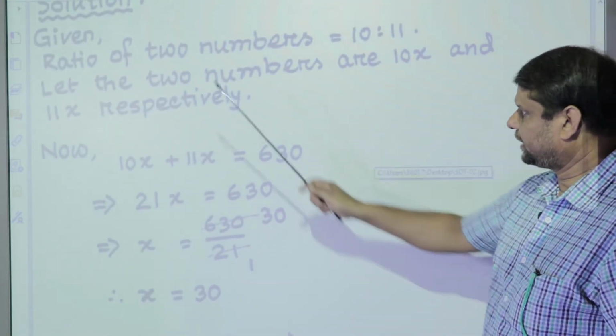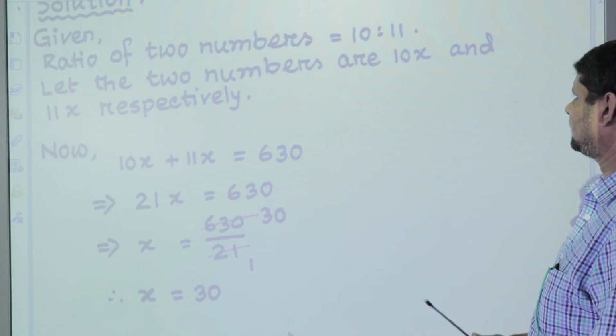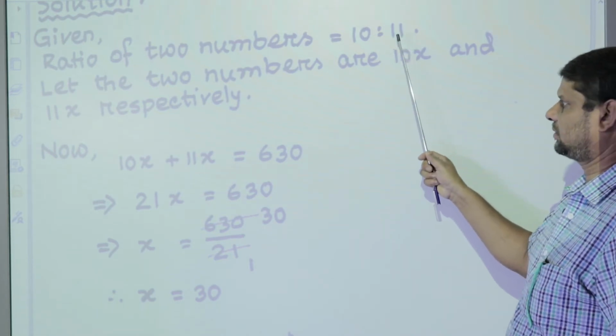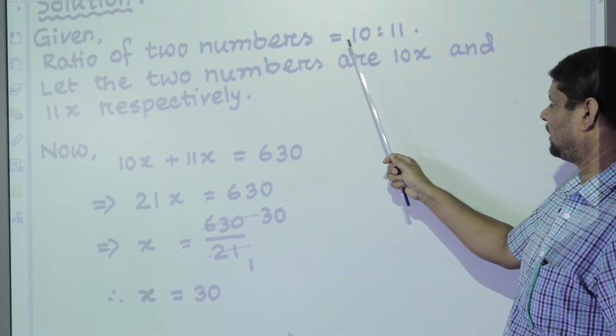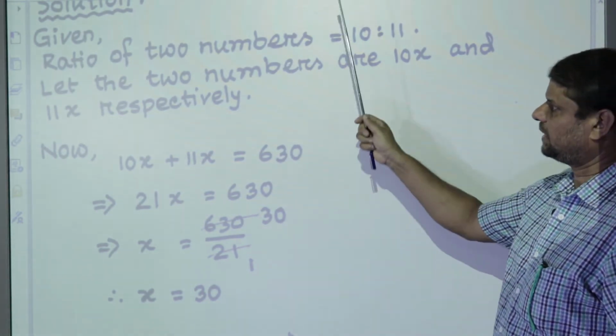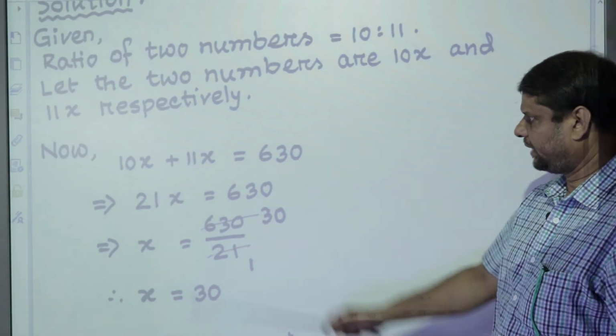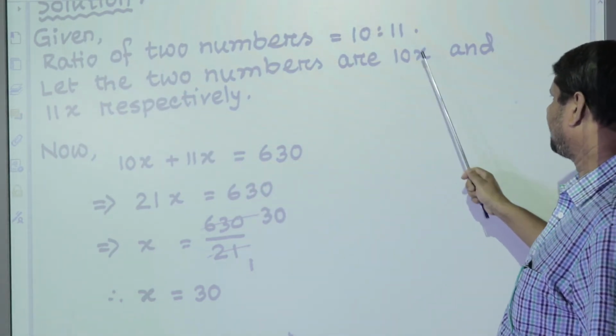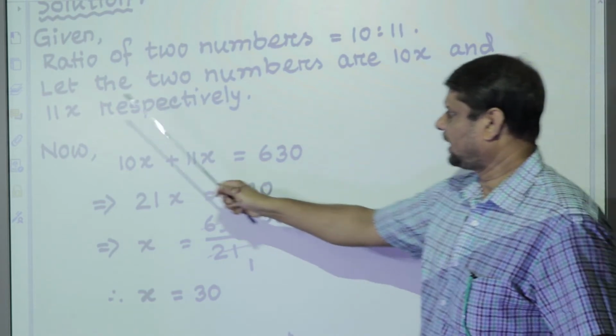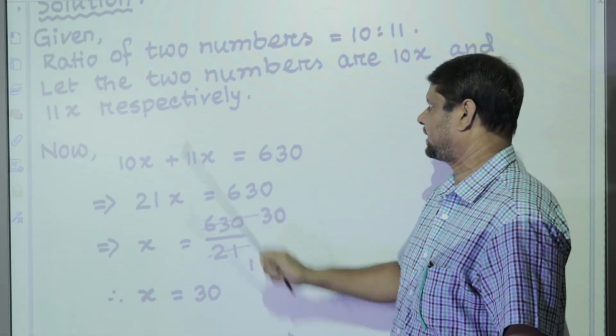Given ratio of two numbers is equal to 10:11. This is given in the question. Let the two numbers be 10 multiplying with x and 11 multiplying with x respectively.